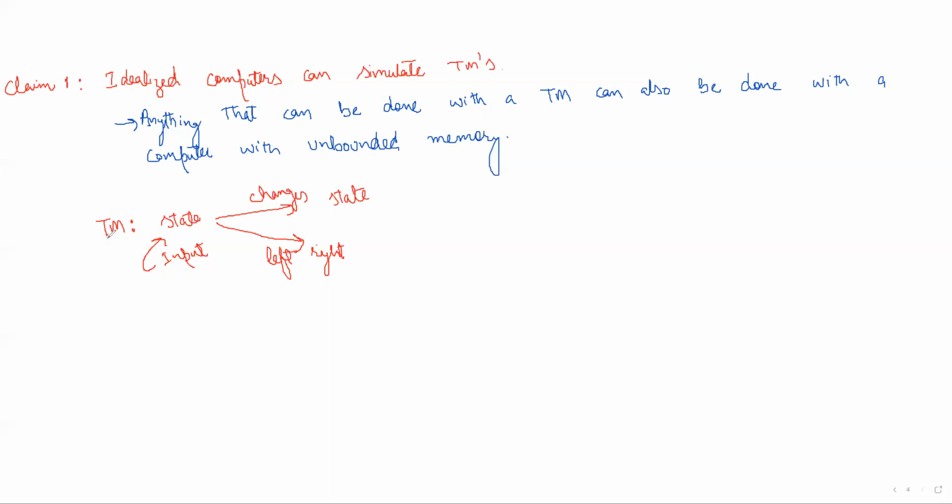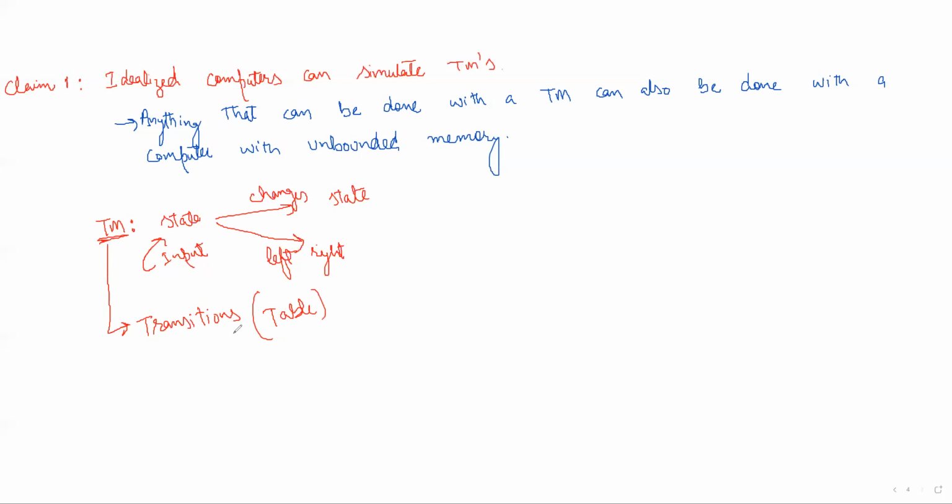For any Turing machine, we have to store its transitions. Transitions means we have to store the transition table. The transition table says that for a current state and input, what will be the new state and whether we have to move left or right.